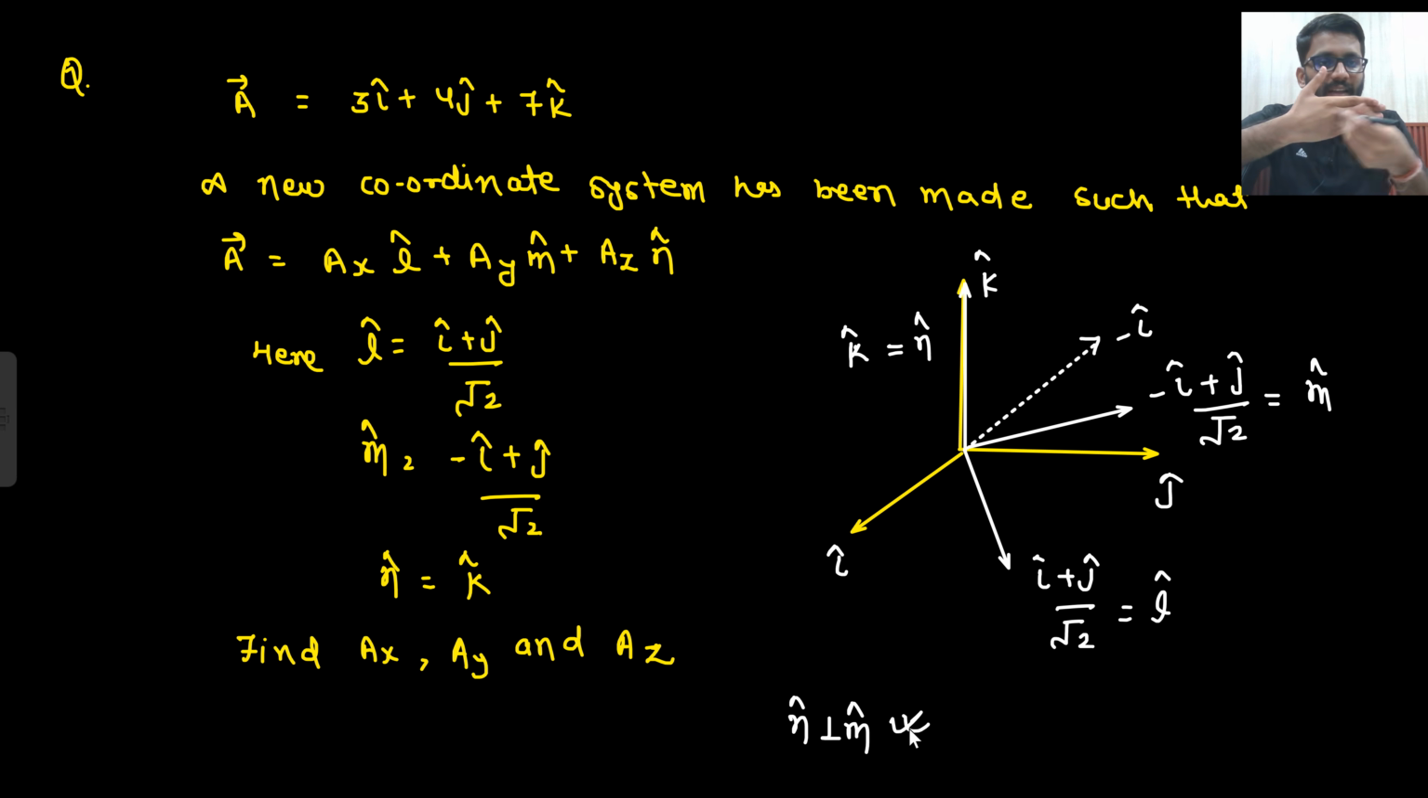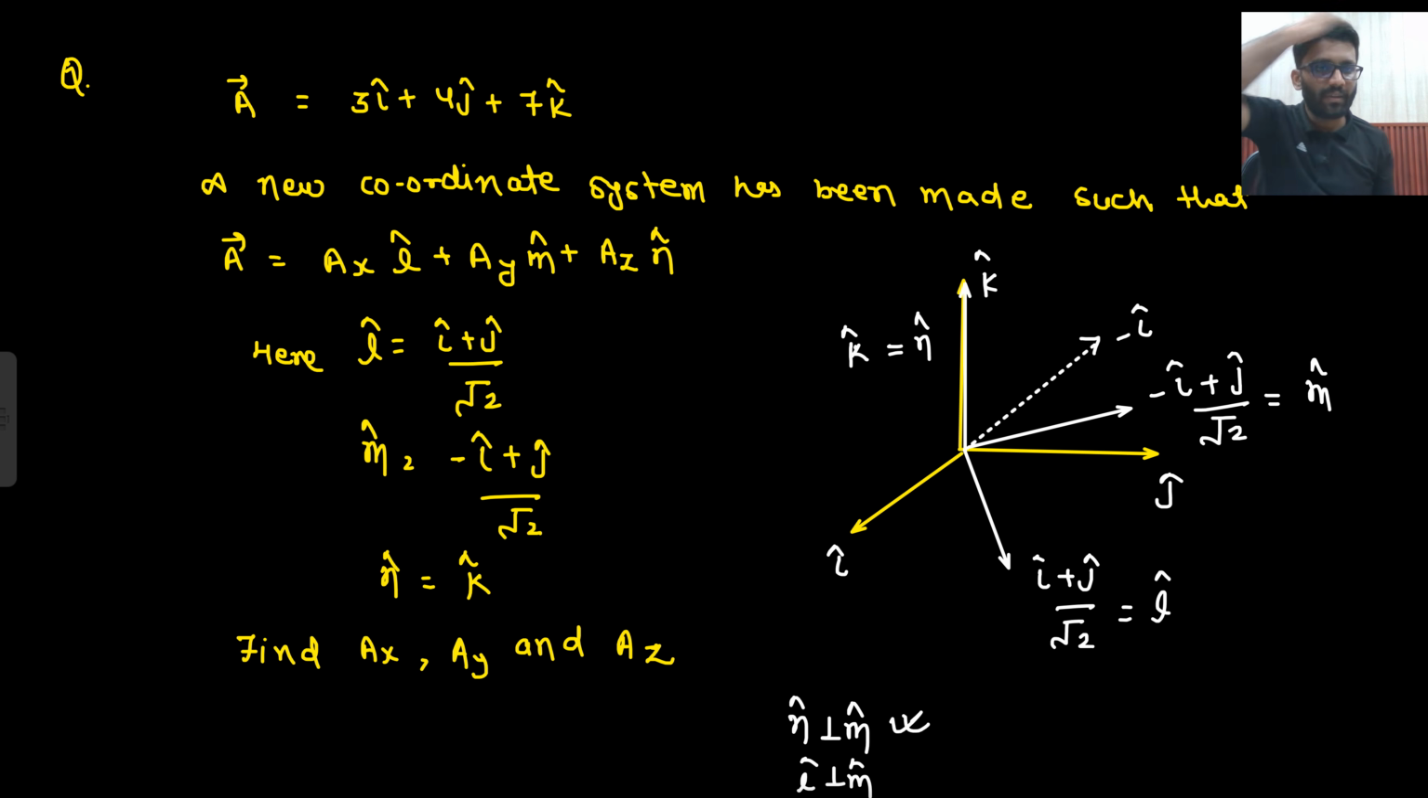If I make any lines on my hand, these lines, these lines, all will be perpendicular to k cap. So m cap is certainly perpendicular to k cap, and l cap is certainly perpendicular to k cap. Right? So n cap is perpendicular to m cap, and l cap is perpendicular to m cap.